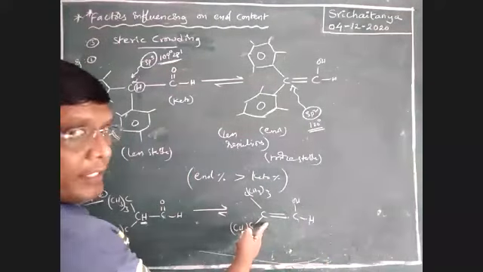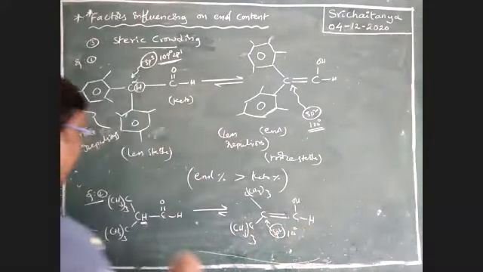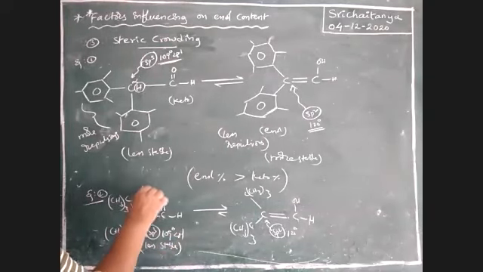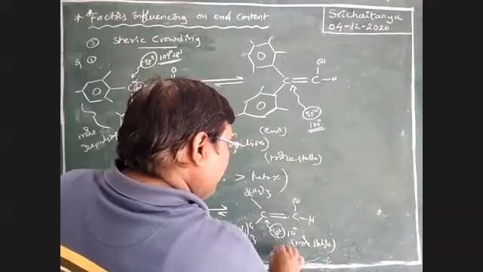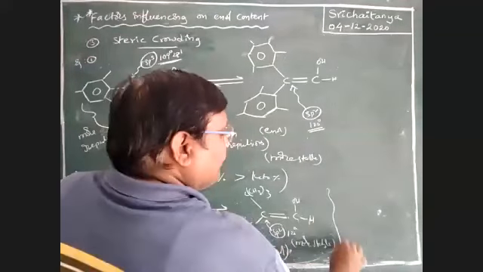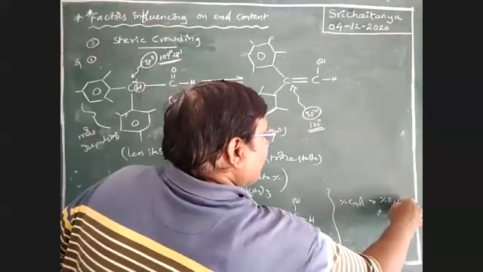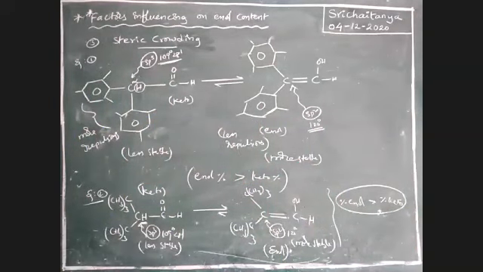This is sp2 hybridized, 120 is the angle, whereas the other is sp3, 109 degrees 28 minutes. So the keto form is less stable just because of steric crowding, and the enol form is more stable. Therefore the percentage of enol is greater than the percentage of keto. In this case also, enol percentage is more.